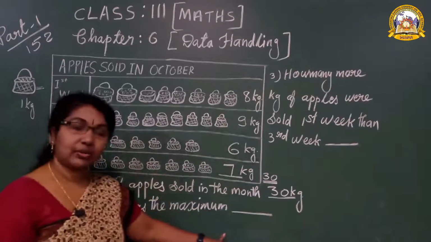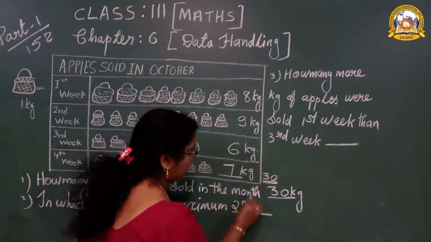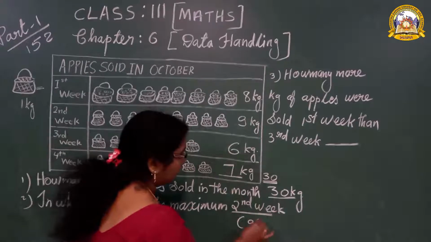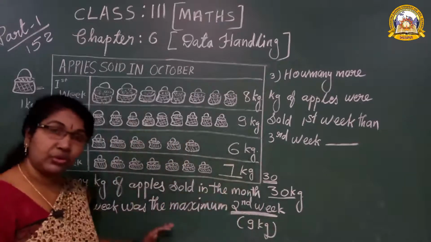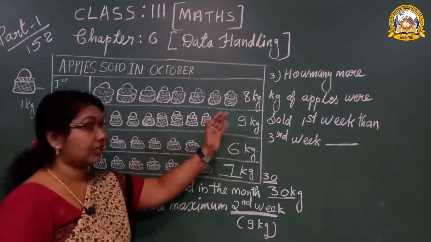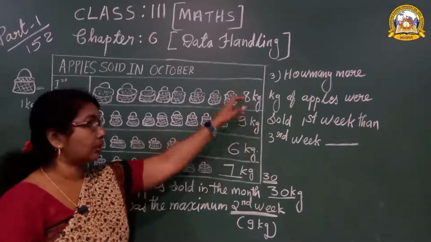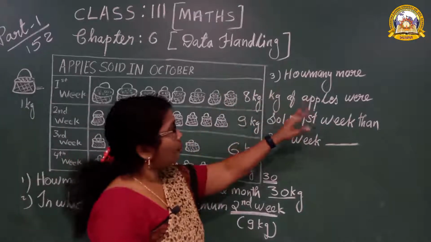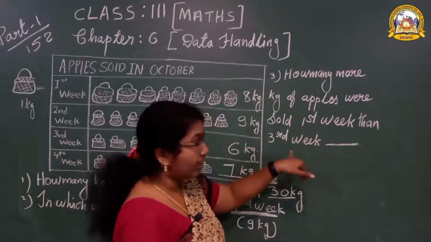So what do you have to write as the answer? You should write the answer: second week. How many kg? You should write in brackets 9 kg. Our answer is second week. How did you get second week? Because in the second week they sold 9 kg. First week 8 kg, and 9 kg is more than 8. Now look at the third question. How many more kg apples were sold in the first week than the third week?